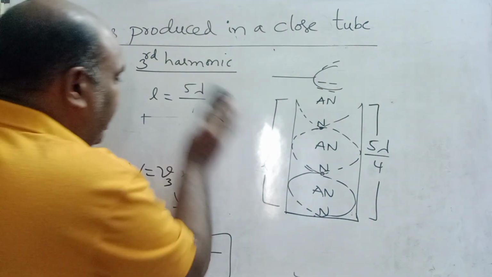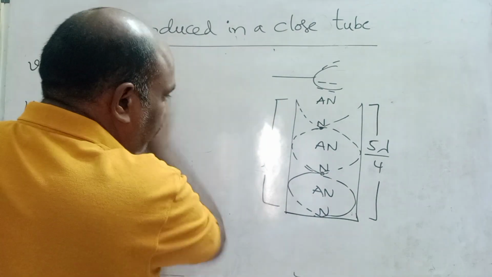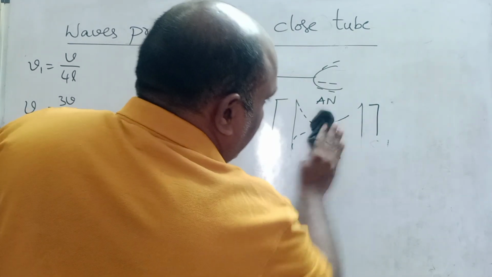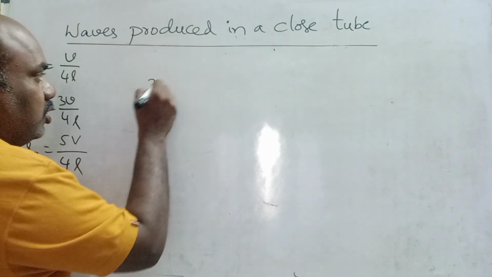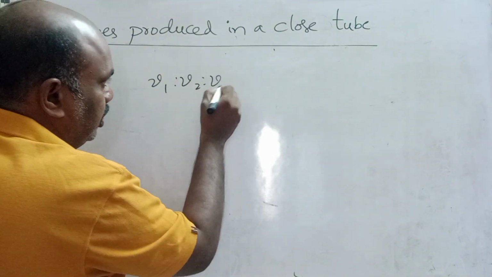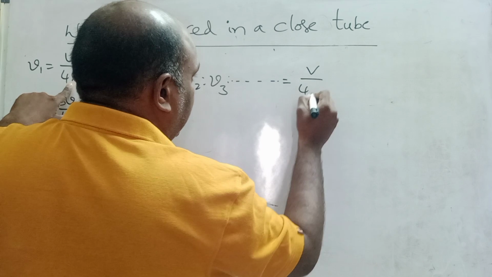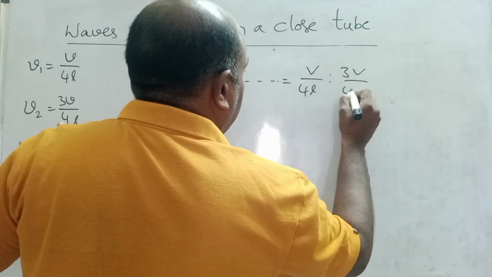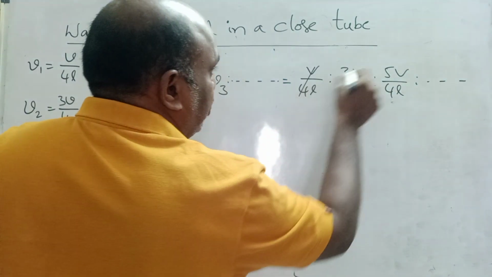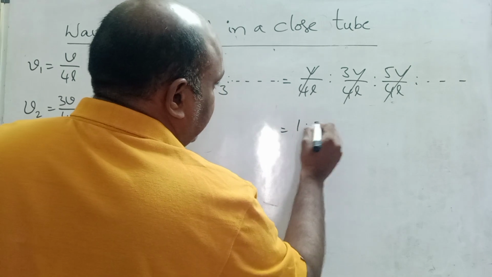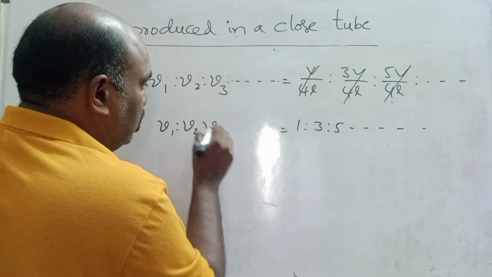Now this ratio we will find. What is the ratio of all these frequencies? Frequencies ratio, children: ν1 is to ν2 is to ν3, and so on, is equal to v by 4L ratio 3v by 4L ratio 5v by 4L, and so on. v by 4L cancels. 1 is to 3 is to 5, and so on.